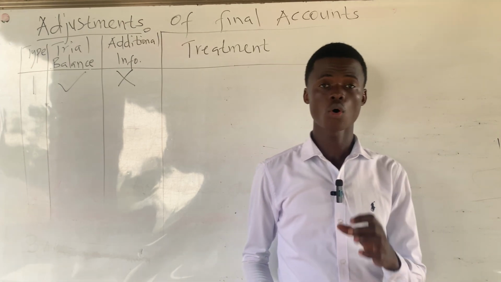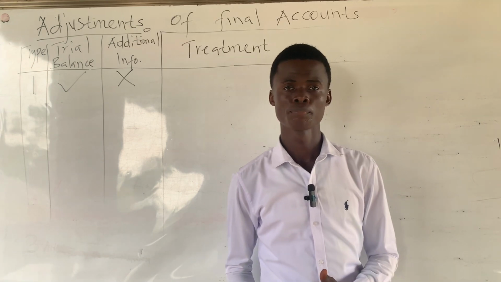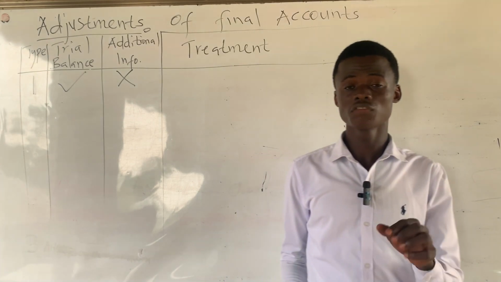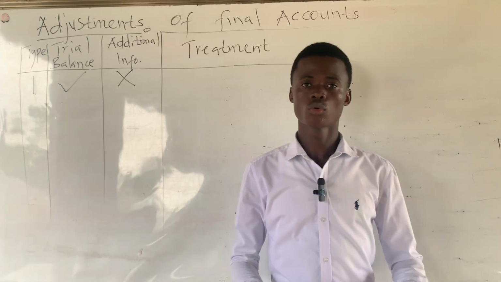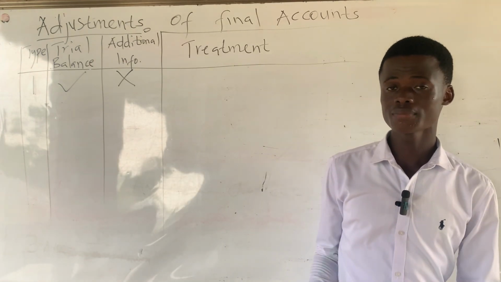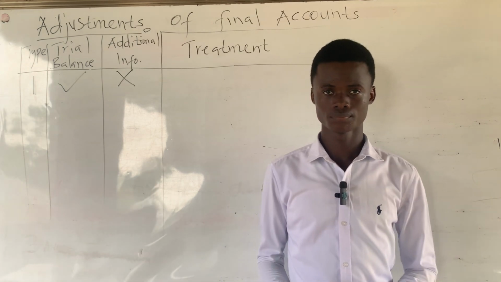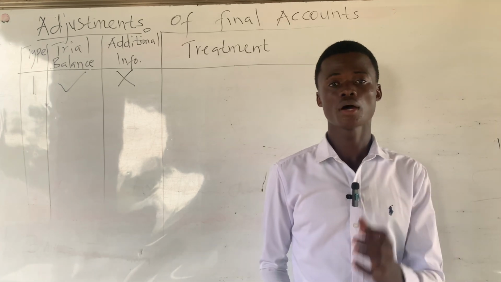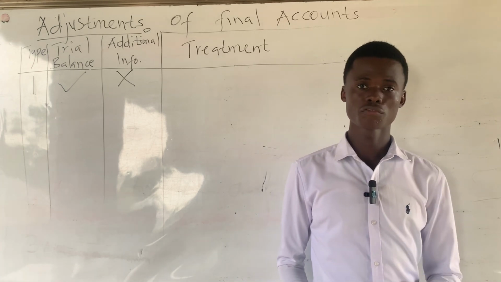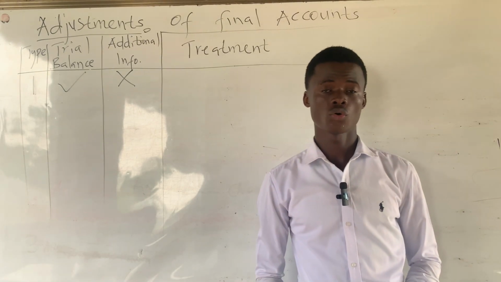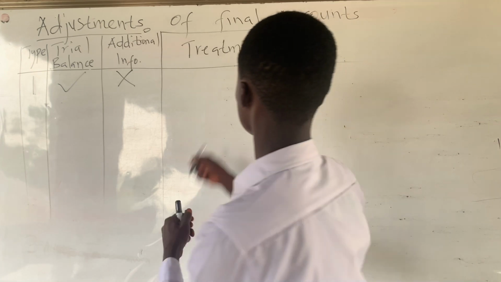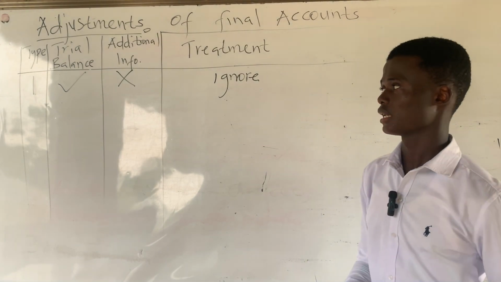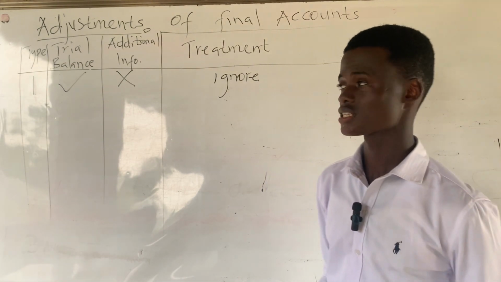because the provision for doubtful debt on the trial balance represents the previous year provision, and we are not preparing the final accounts for the previous year but for the current year, that provision for doubtful debt that's only on the trial balance will not be treated in our final accounts. So in treatment, we will say this will not be treated, or it will be ignored. Because the provision for doubtful debt that's only on the trial balance means that in the current year that we are preparing the final accounts for, no provision for doubtful debt was made. So it shouldn't be treated at all, and it should be ignored. So we will ignore provision for doubtful debt that's only on the trial balance, but no provision for doubtful debt in the additional information.